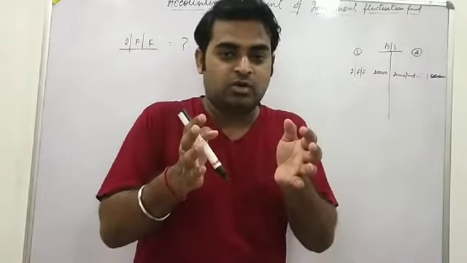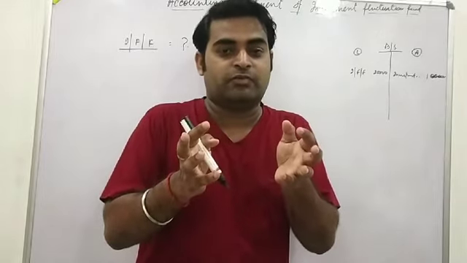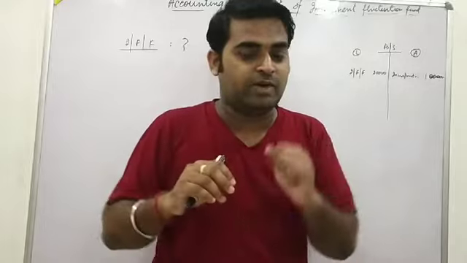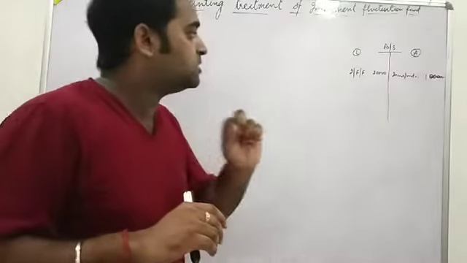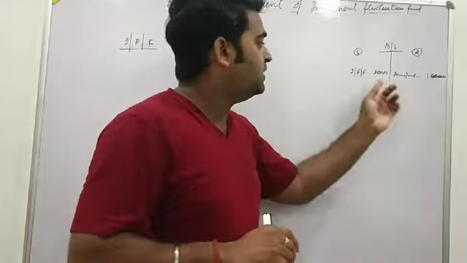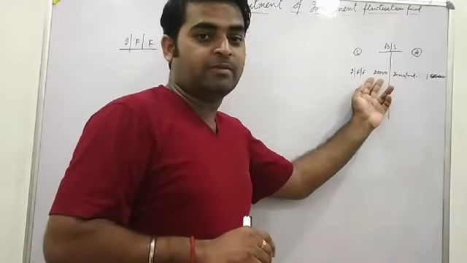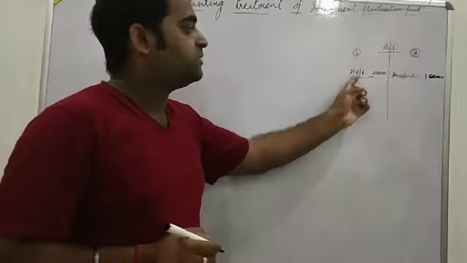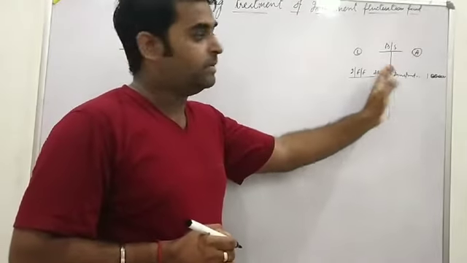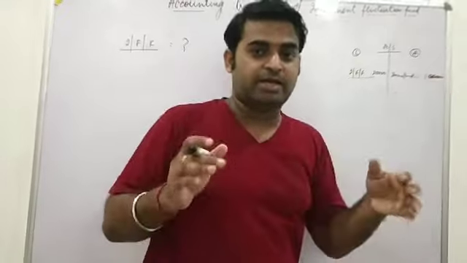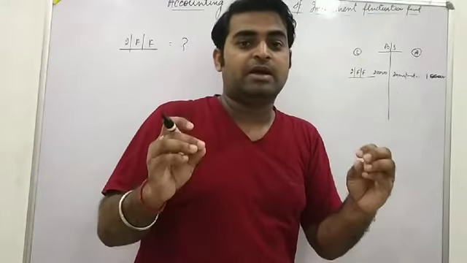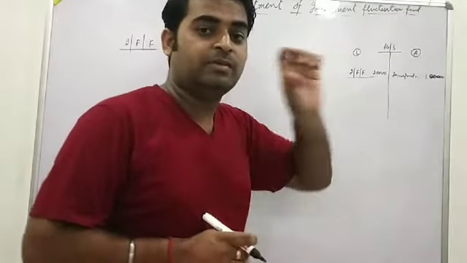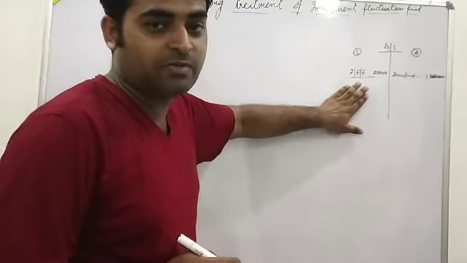If the market value of investment is less than book value, then we are getting a loss. So this loss we will meet from this fund. We prepare the investment fluctuation fund, which means whatever loss we get, if there is any decrement in the value of investment, we will meet that loss from the investment fluctuation fund.